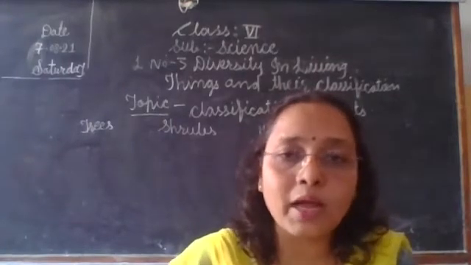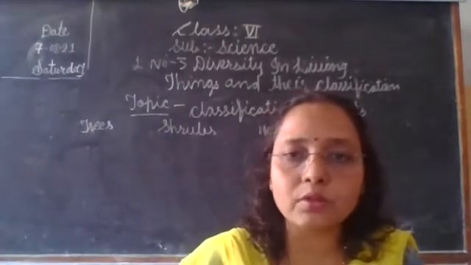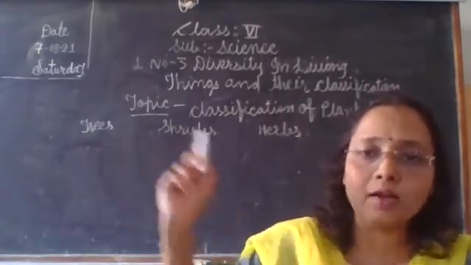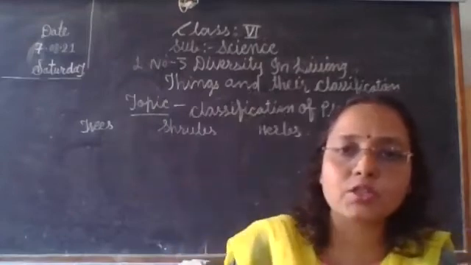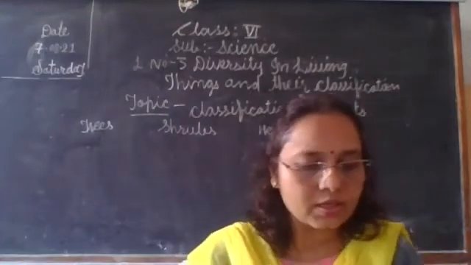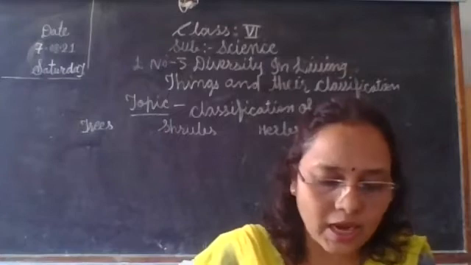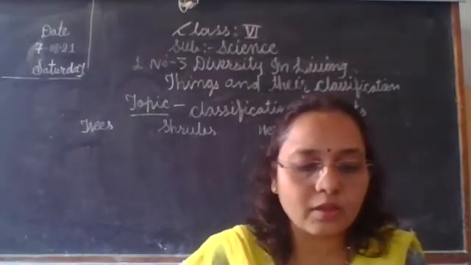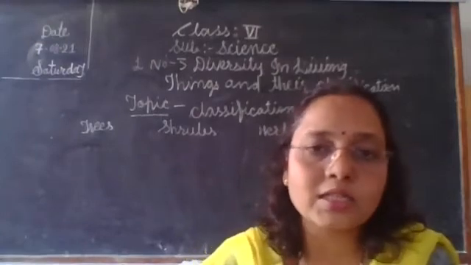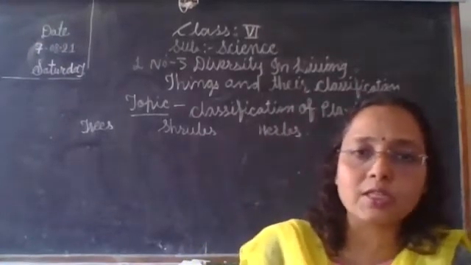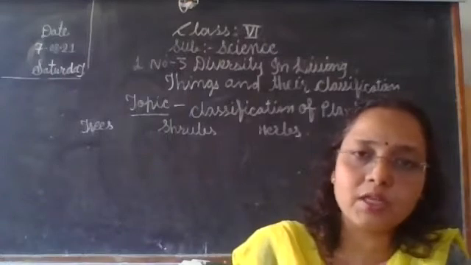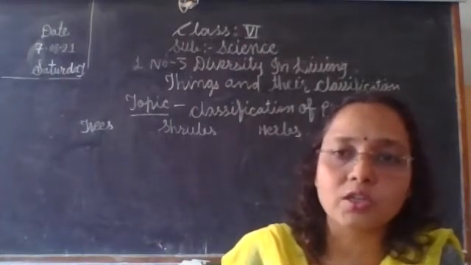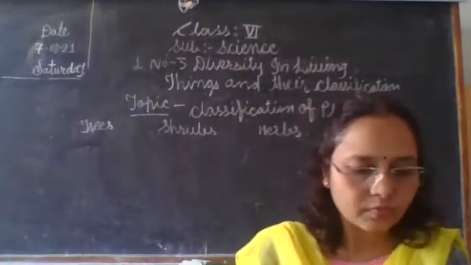Plants are usually classified into three categories: trees, shrubs and herbs. According to their habit and functions, the plants are classified on the basis of their characters. So trees, shrubs and herbs. Let's see what trees are, what shrubs are and what herbs are.